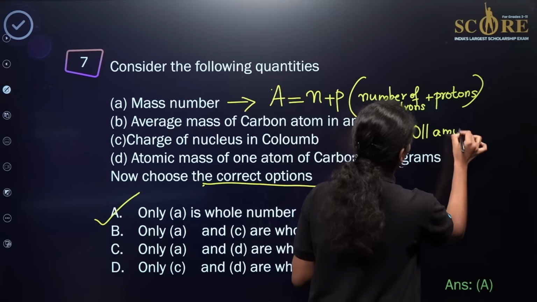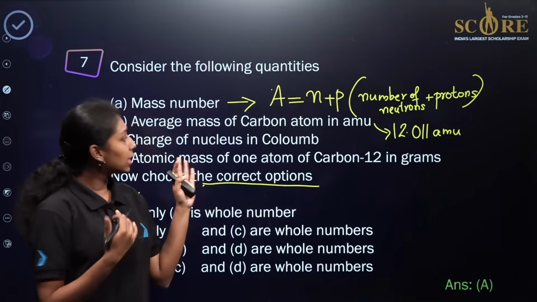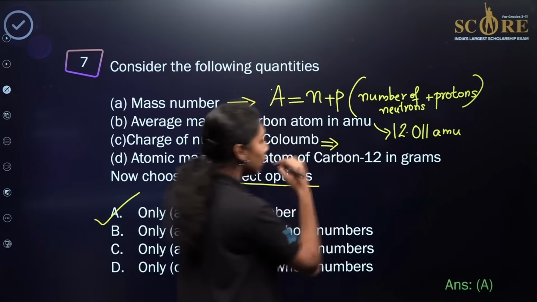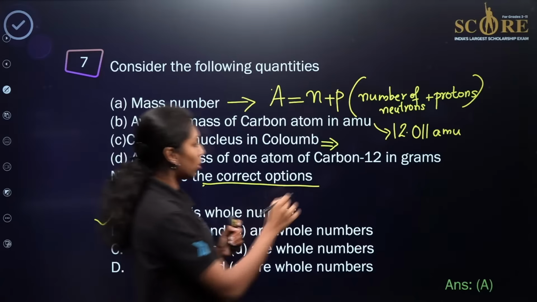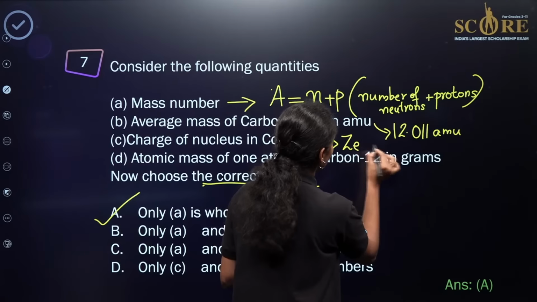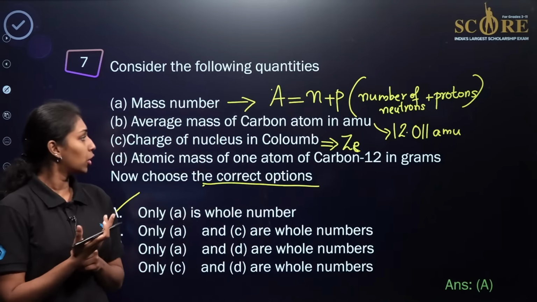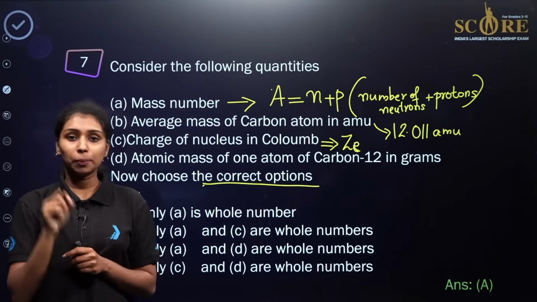Then what about the case of charge of nucleus in coulomb? The charge of the nucleus can be given as atomic number of protons into electronic charge, Z into E. So it will be equal to the number of protons present in the nucleus into 1.609 into 10 to the power minus 19 coulomb. So this is not a whole number.